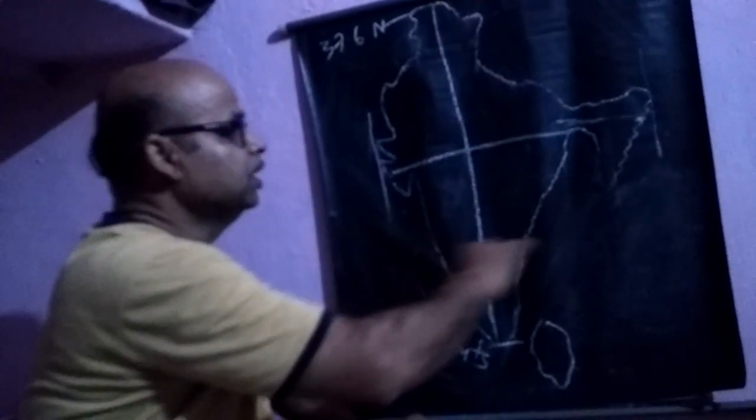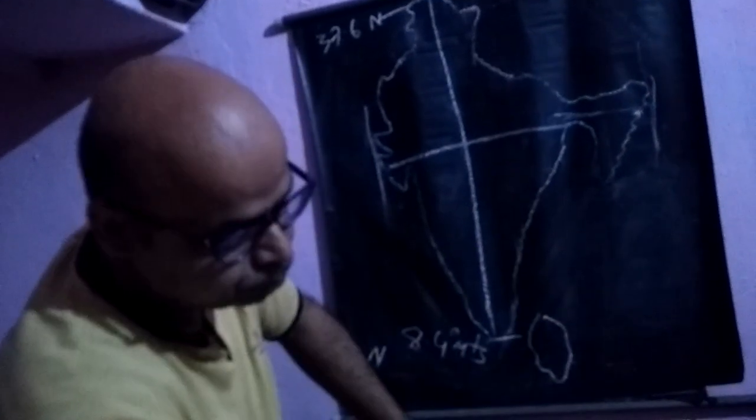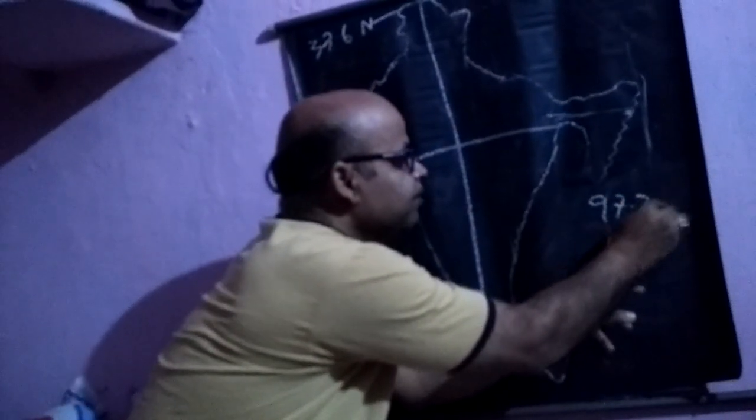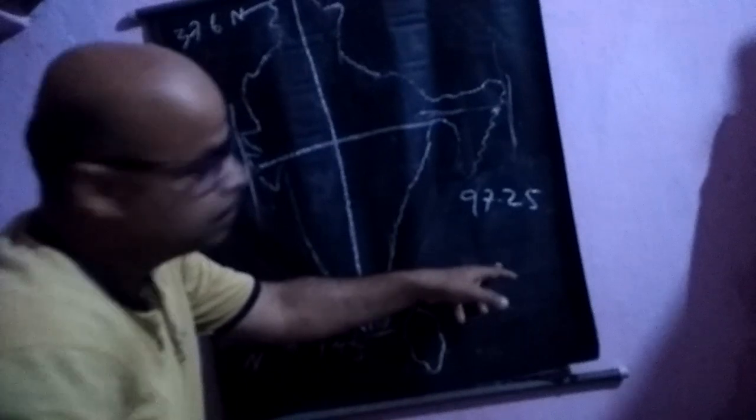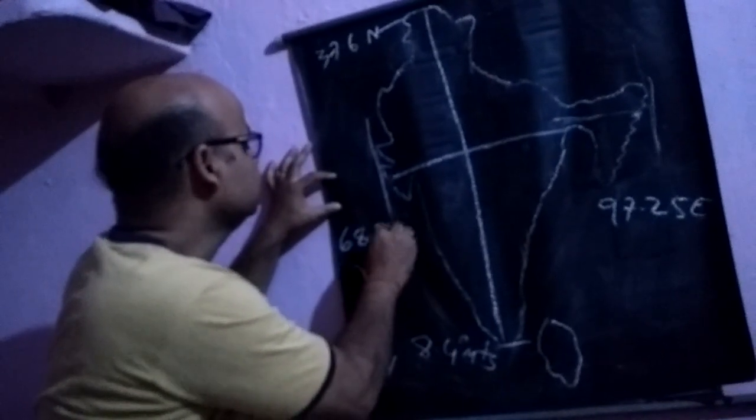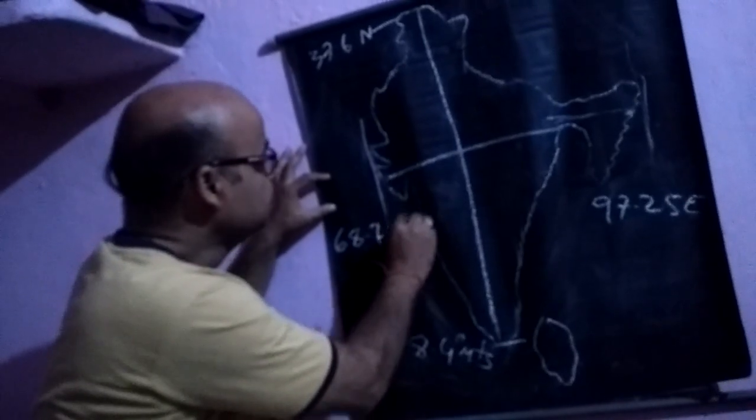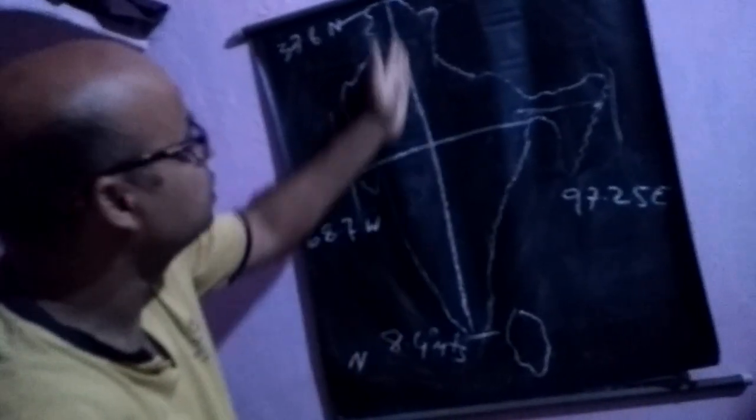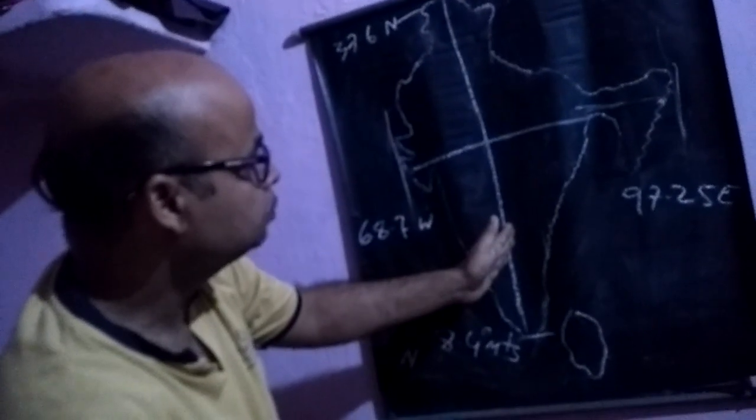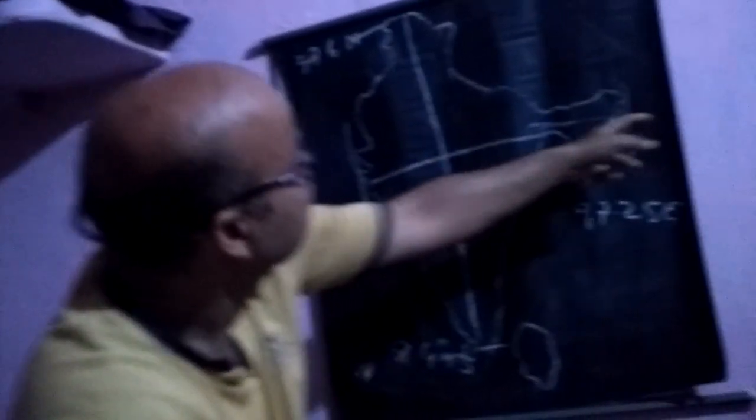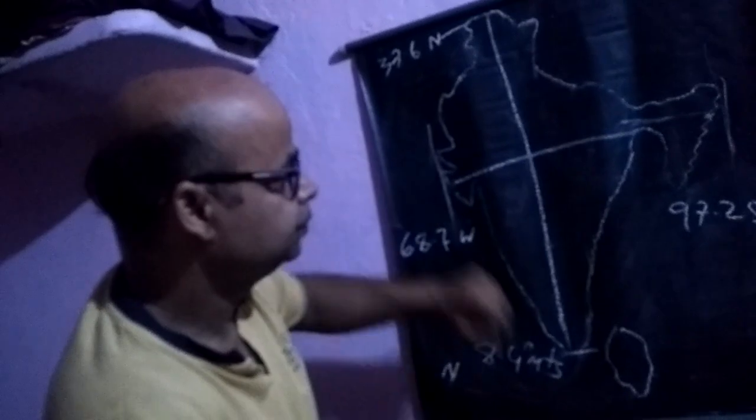This is a part of Gujarat. This is a part of Arunachal Pradesh. In Arunachal Pradesh, the longitude line is 97.25 east, and in Gujarat it is 68.7 west. It is a longitude line. This line is called the longitude line. In Hindi, this is called deshantar and this is called akshansh rekha. This is Arunachal Pradesh and this is Gujarat.